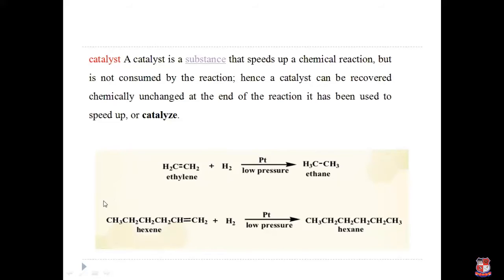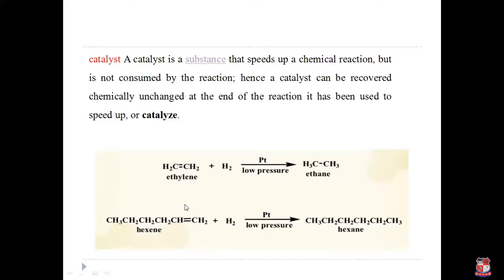Okay. The example is ethylene, a symmetrical alkene. It reacts with a hydrogen molecule in the presence of platinum catalyst and low pressure, and produces ethane. Second, hexene. This is an unsymmetrical alkene. See here, one carbon is attached to two hydrogen atoms, while the other carbon is attached to one hydrogen and another functional group.